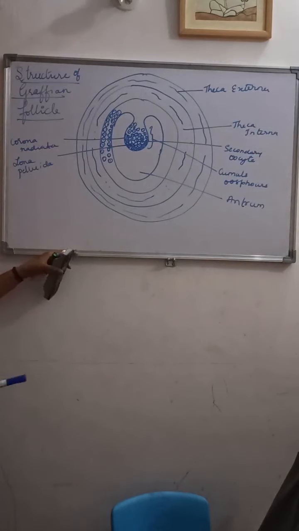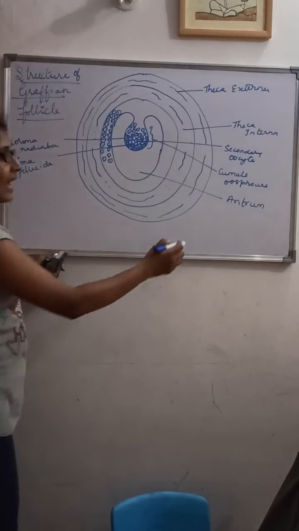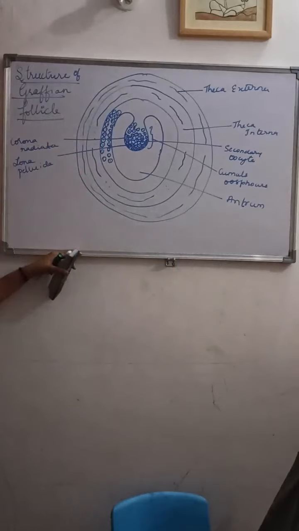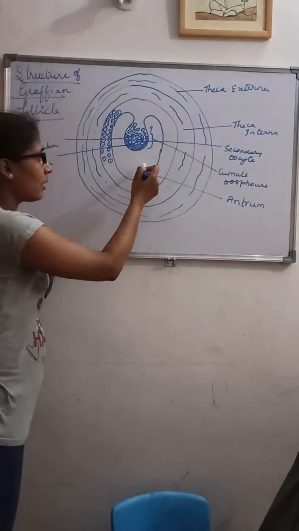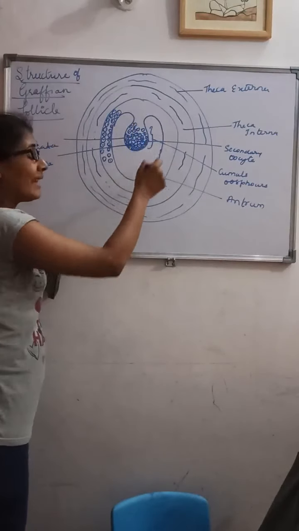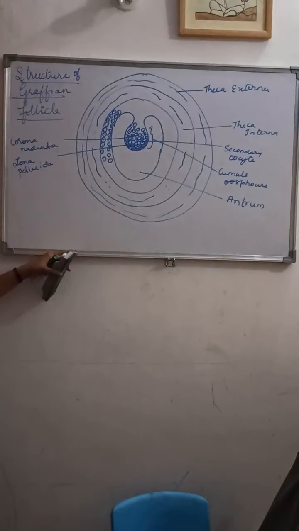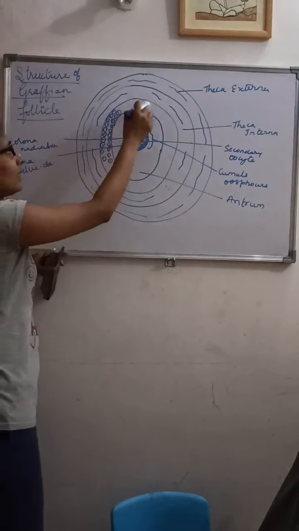So the cavity which is present in the Graafian follicle is called the antrum, and this antrum will be surrounded by many layers of granulosa cells. You can see these are the granulosa cells.